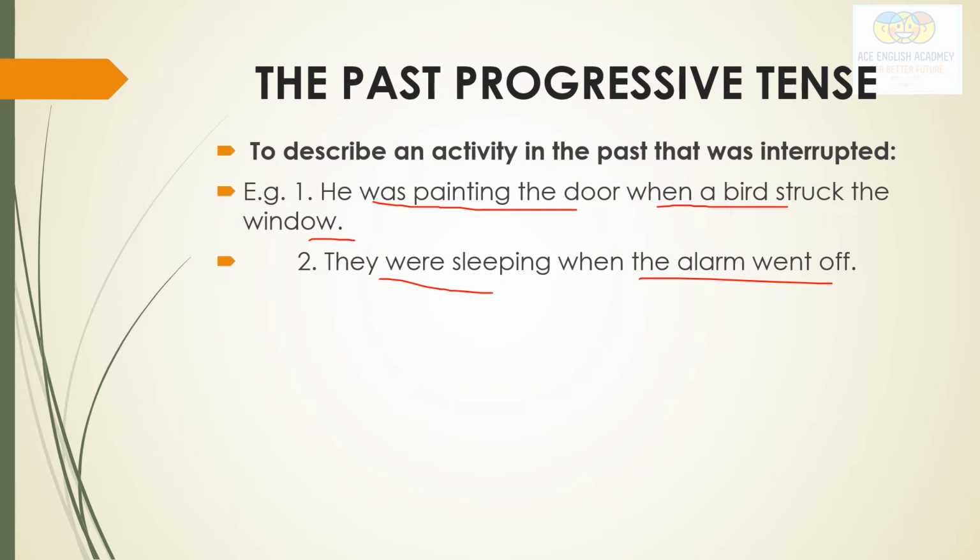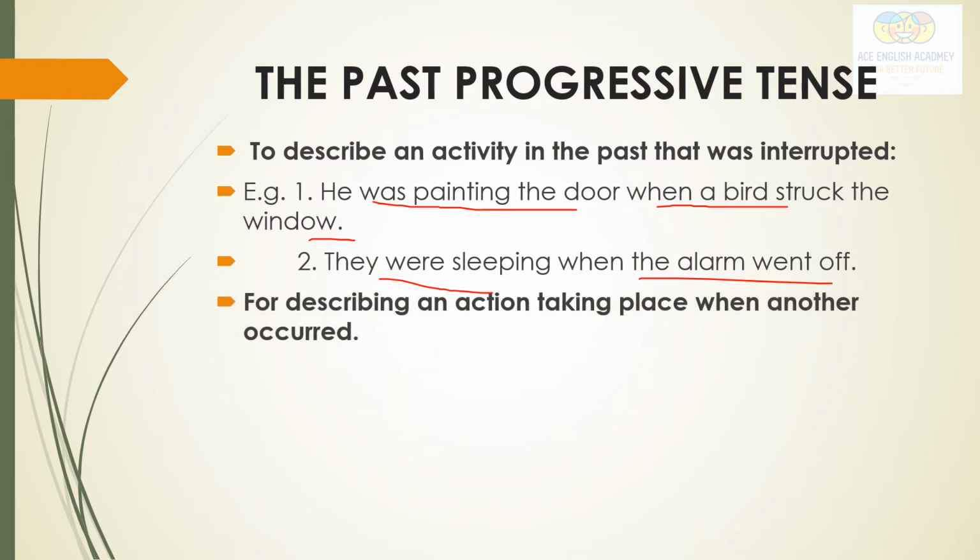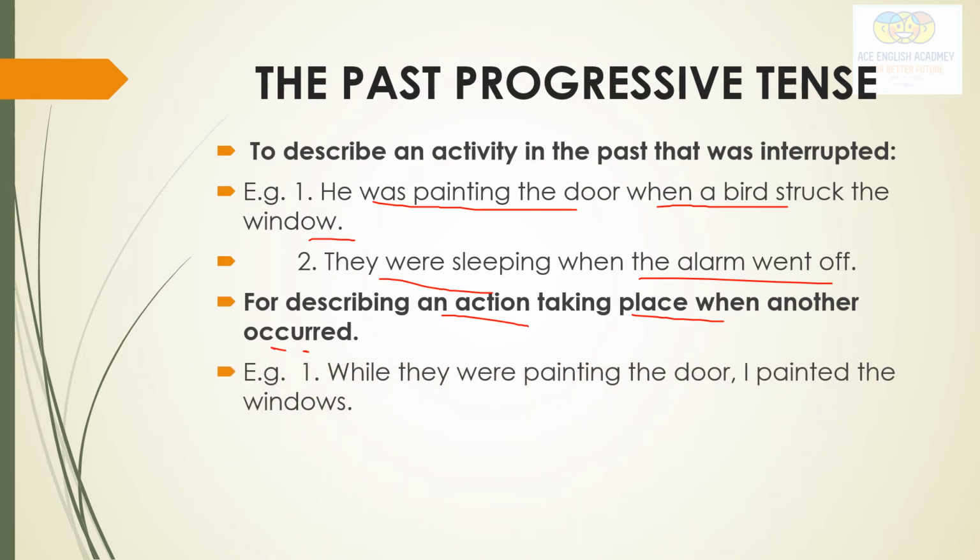Similarly, for describing an action taking place when another occurred. For example, while they were painting the door, I painted the windows. Simultaneously, both the actions happened.